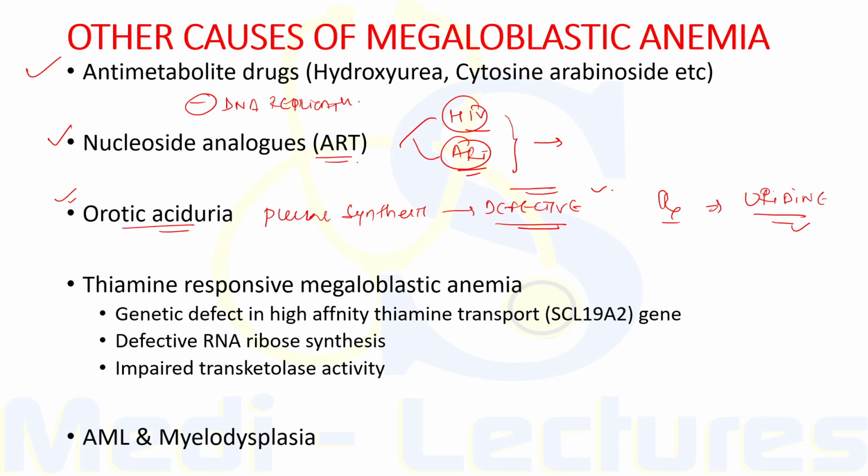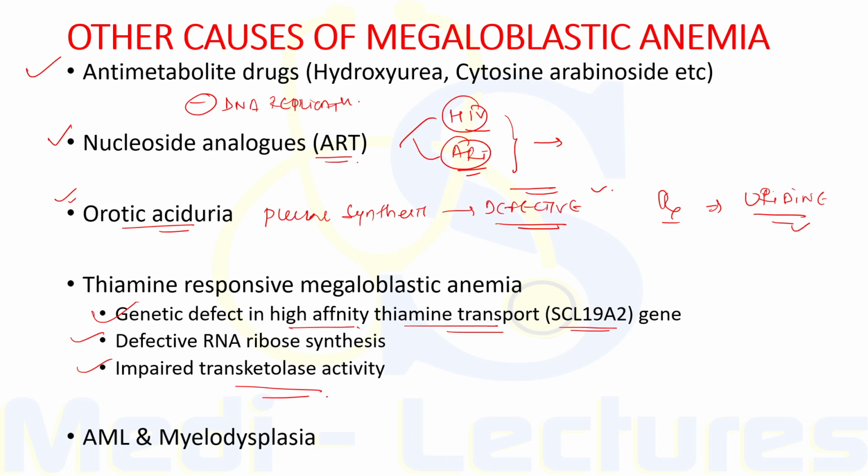Now, thiamine responsive megaloblastic anemia is due to a genetic defect in the high affinity thiamine transport gene, which is SLC19A2. There is defective RNA ribose synthesis through impaired transketolase activity, which is a thiamine dependent enzyme in the pentose cycle.